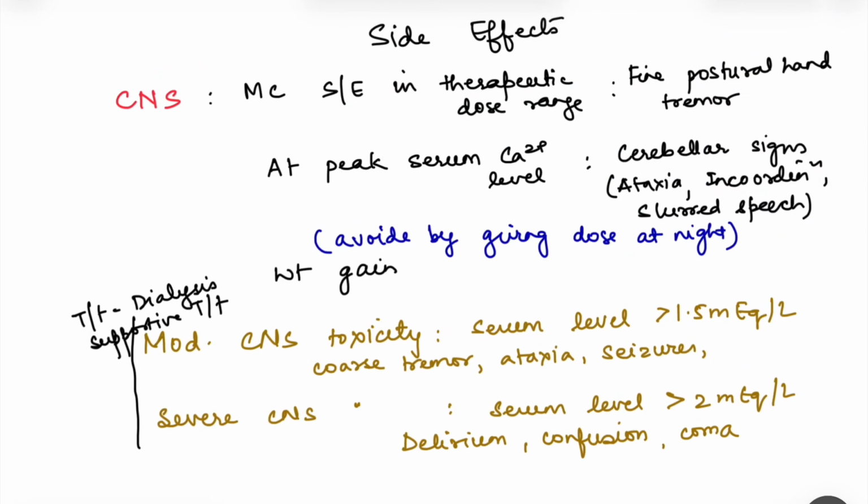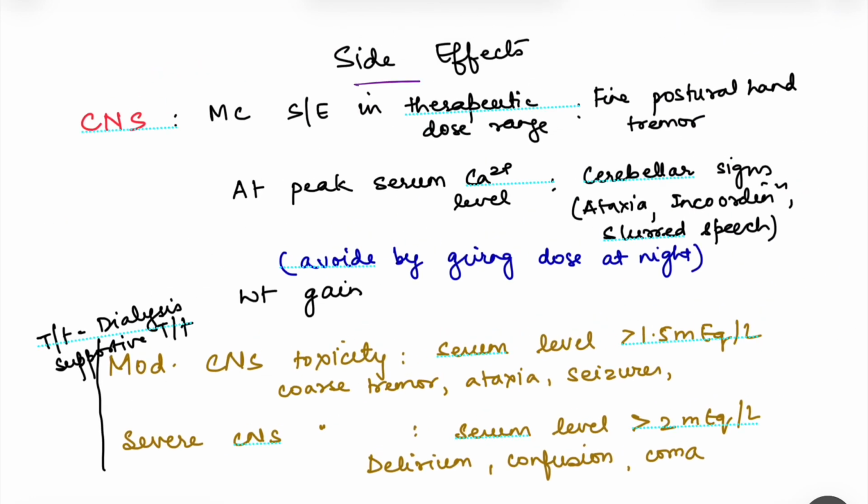Okay. Now, what are the side effects of lithium? So, we have varied side effects of lithium. First is CNS side effect. So, lithium, just like sodium, will enter into the brain, and the most common side effect of lithium in therapeutic dose range is fine postural hand tremors. Okay, so that occurs in therapeutic dose range.